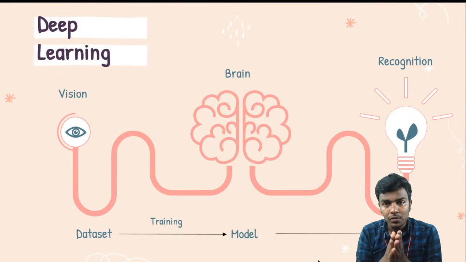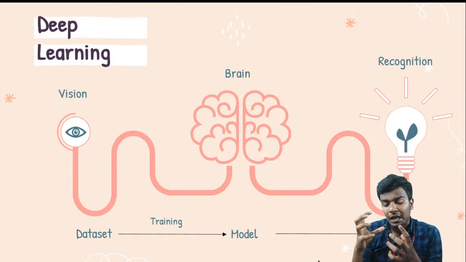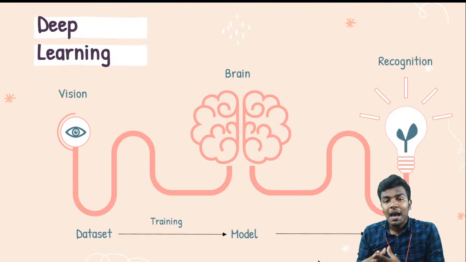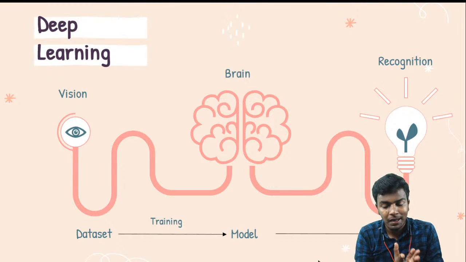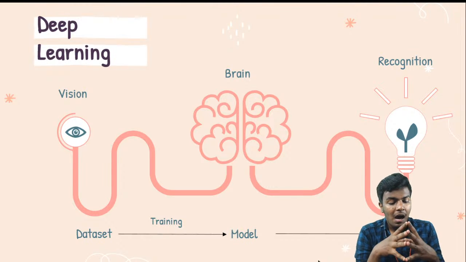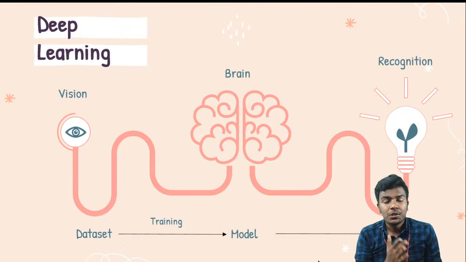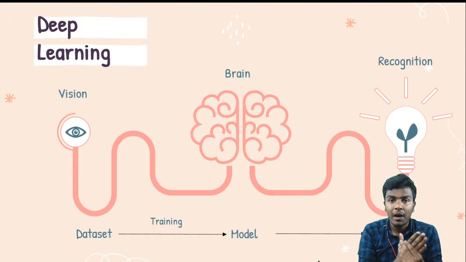So deep learning is one branch of machine learning, and it is designed based on the structure of the human brain. You take the data set. For example, if you are going to deploy image classification, you can do that by providing a lot of data sets. More data is going to increase the accuracy, so we require more data.